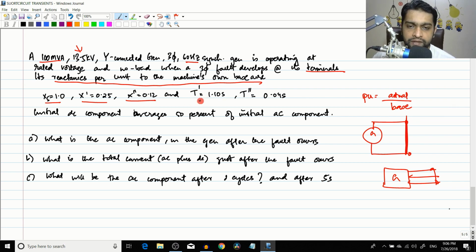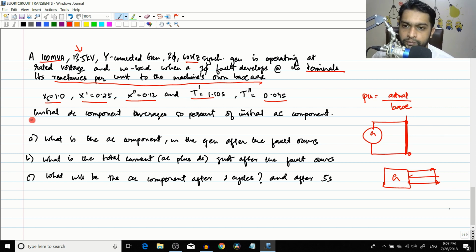And they have also given the time constants. T dash is equal to 1.10 seconds and T double dash is 0.04 seconds. Out of this, which one will be the subtransient time constant? Naturally T double dash will be the subtransient time constant, because it is a lower value, and T dash is a higher value, therefore it will be the transient time constant.